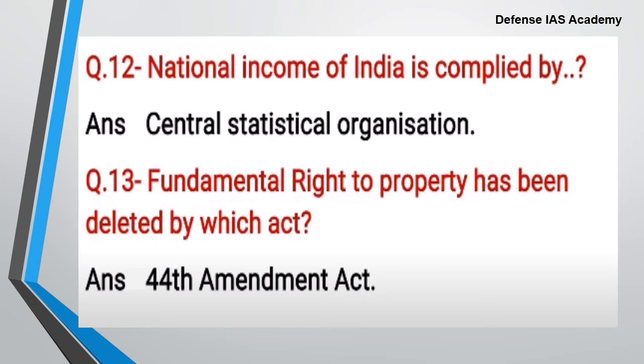Next question. Fundamental right to property has been deleted by which act? It has been deleted by the 44th Amendment Act. The 44th Amendment made a few changes in the provisions of the Constitution. The 44th Amendment Act nullified this unjustified power of the government. Right to property was removed from the list of fundamental rights, that is Article 31, and was made a legal right under Article 300A.